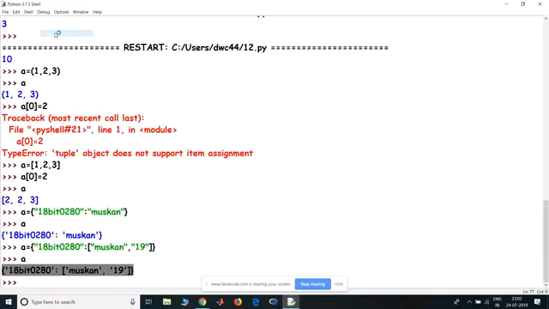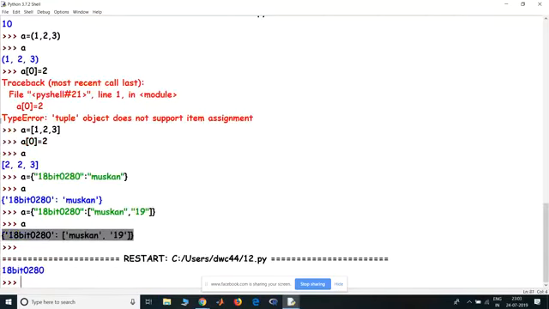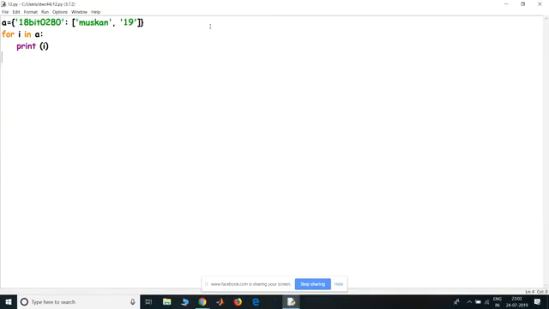If I run module, I get 18BIT0280, which means that the i here is actually standing for the key value. Now, if I want to add a value to the list, as you asked me, what I have to do is A of i, which is this list, dot append. And what do I want to add? Suppose I want to add my date of birth, the 22nd May.